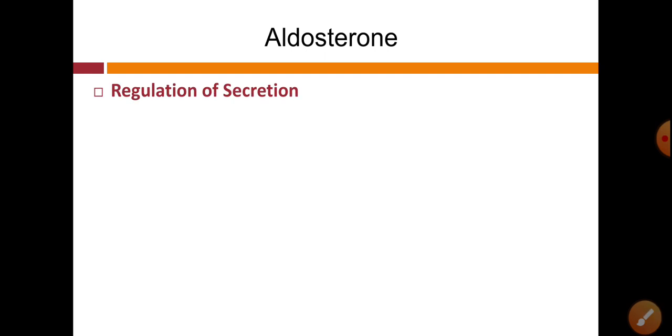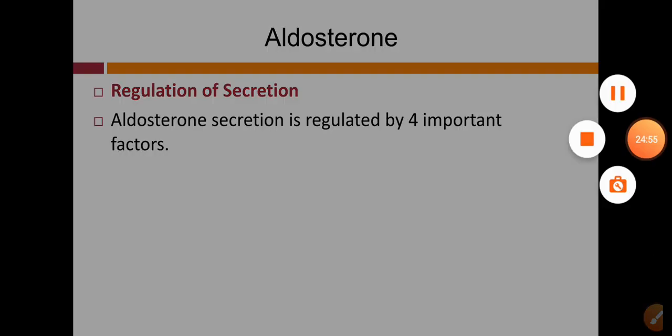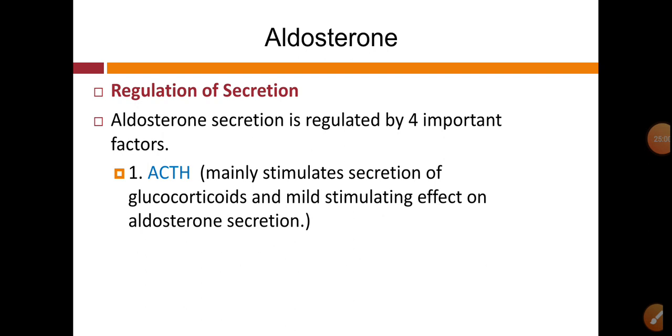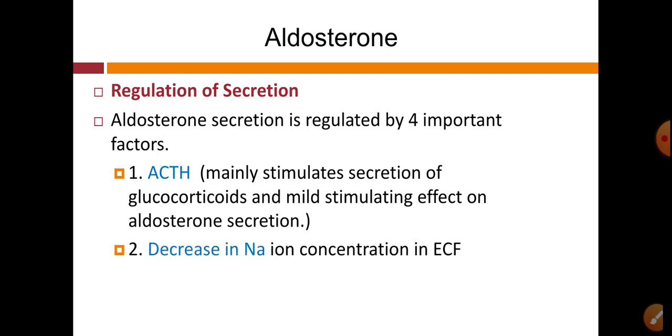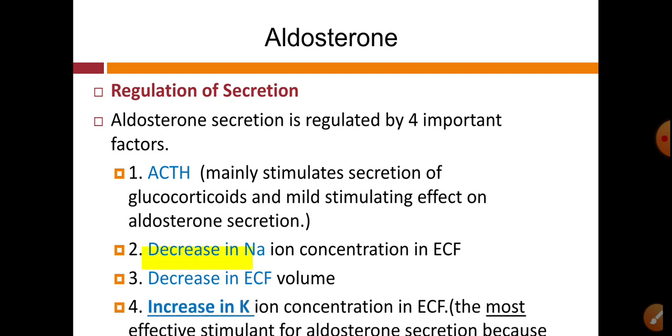Now the next topic is regulation of secretion. So aldosterone secretion is regulated by four important factors. First one is ACTH, second one is decrease in the sodium ion concentration, third one is decrease in the ECF volume, and fourth one is increase in K plus ion concentration. This increase in K plus ion concentration is the most important out of these four factors. So let us see one by one.